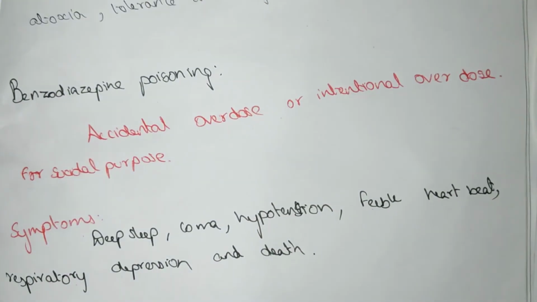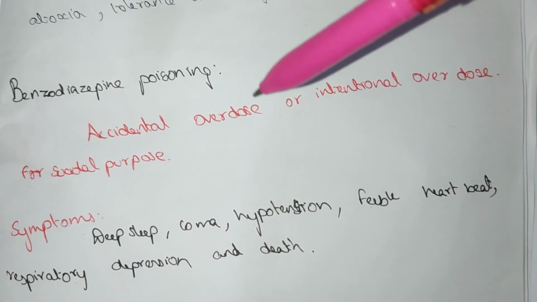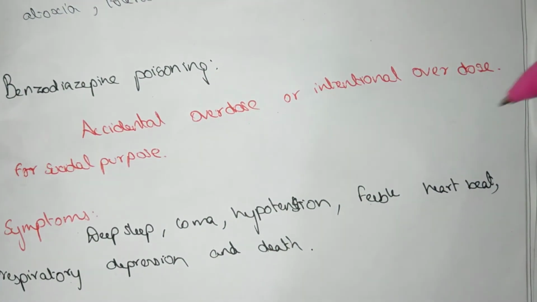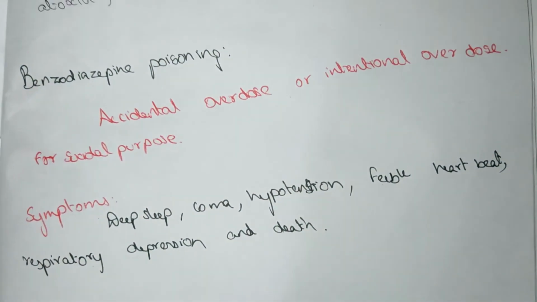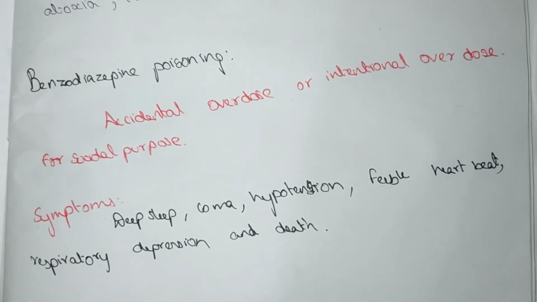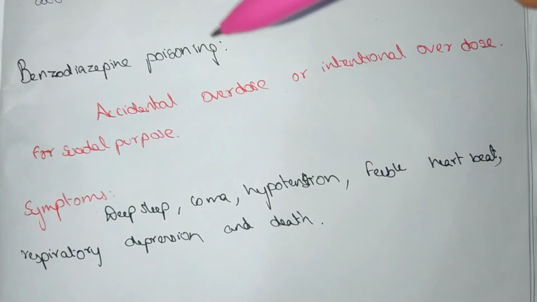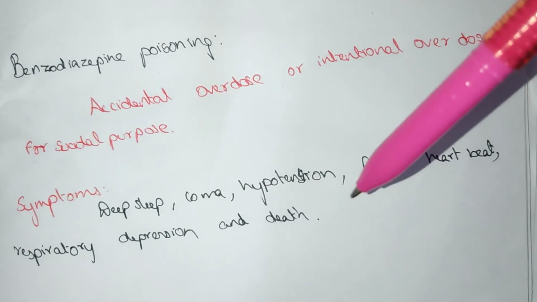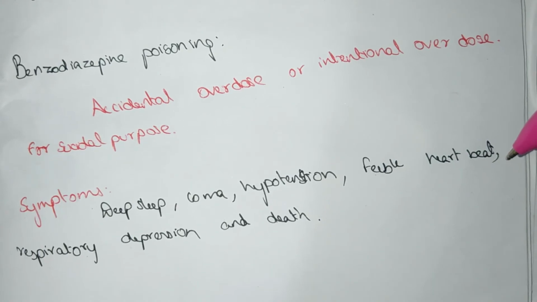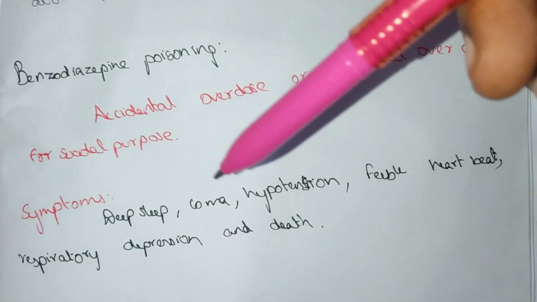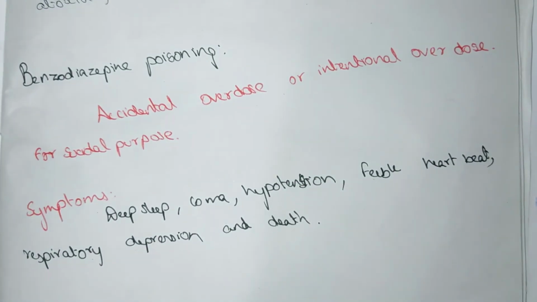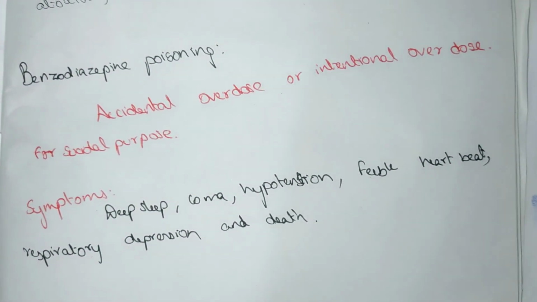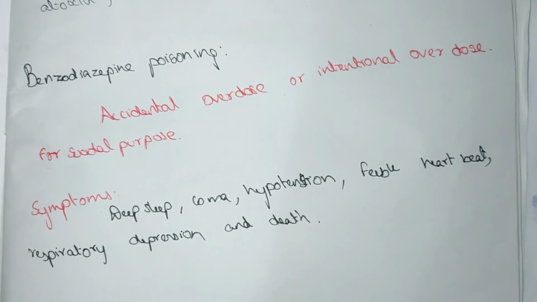Benzodiazepine poisoning. This occurs due to accidental overdose or intentional overdose; intentional means for suicidal purpose. The symptoms of benzodiazepine poisoning are deep sleep, coma, hypotension, feeble heartbeat, respiratory depression and death.